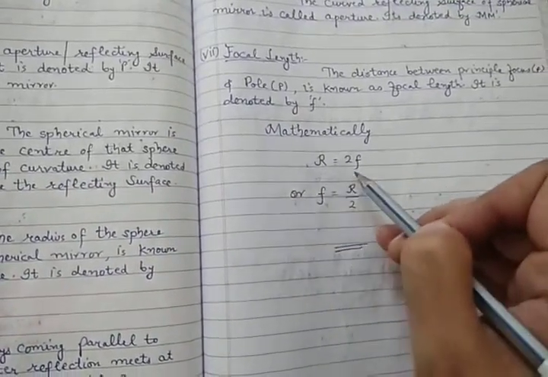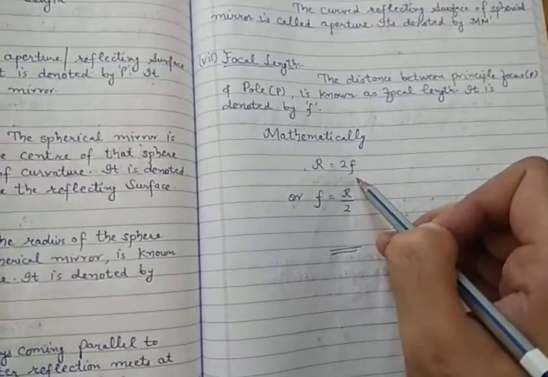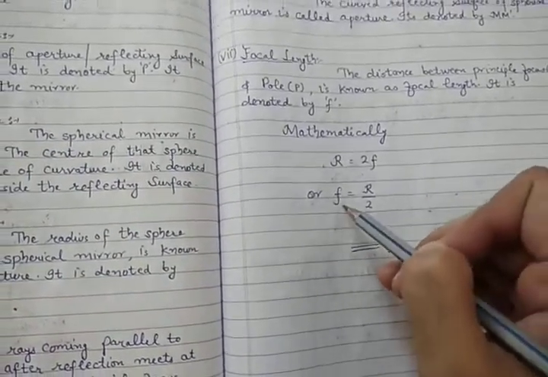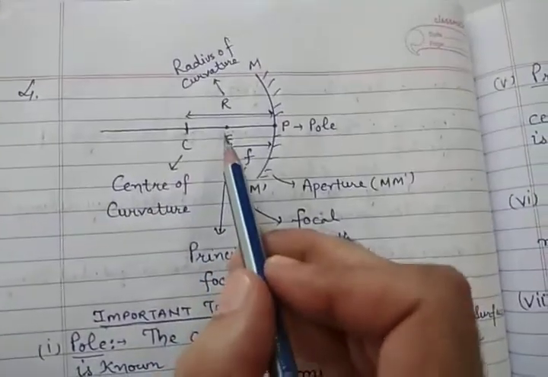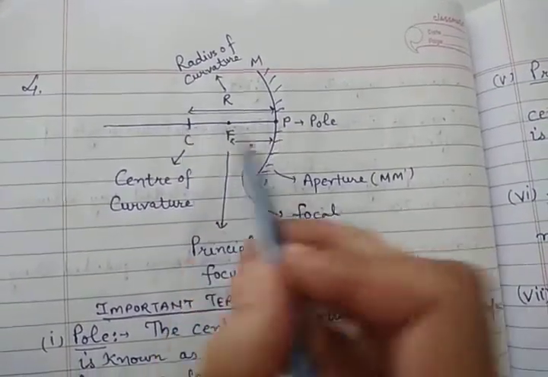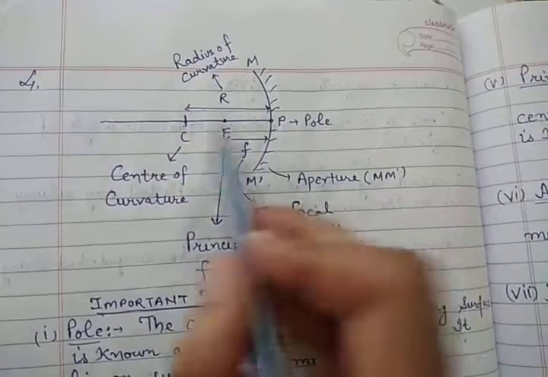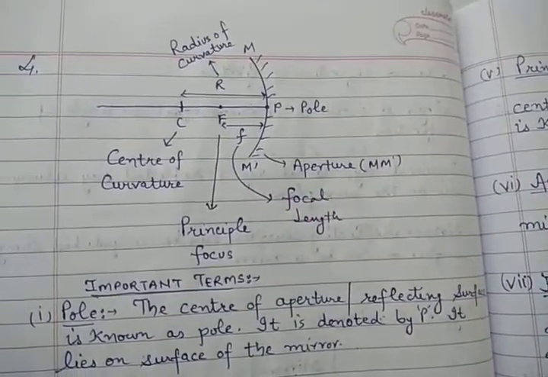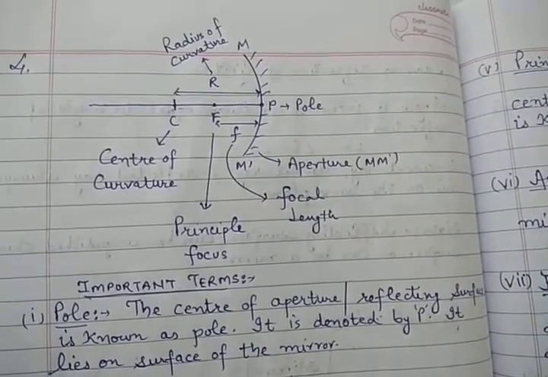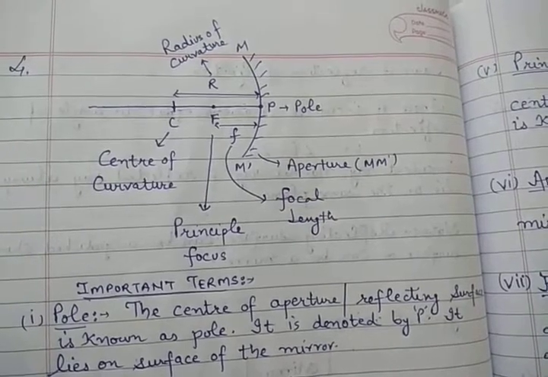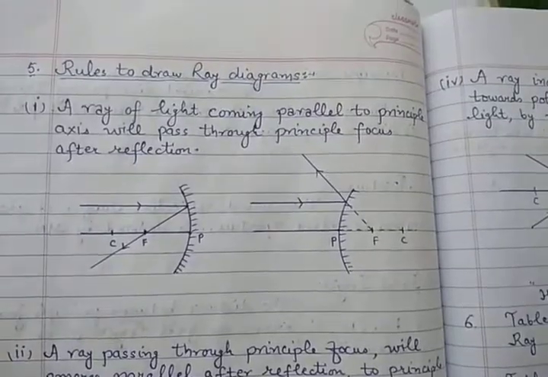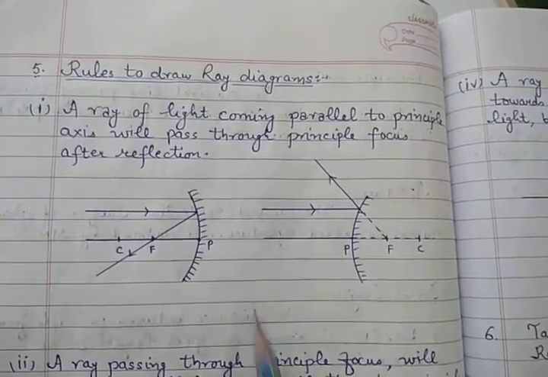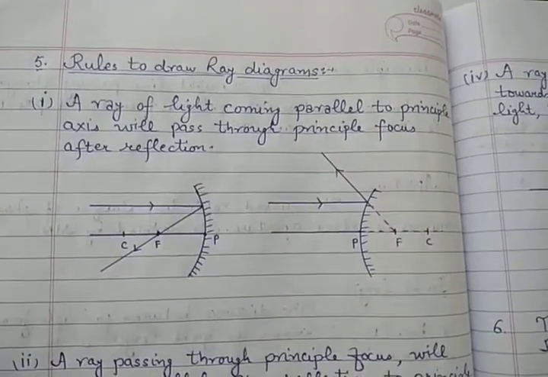R is the radius, and it is twice the focal length. Why? Because the focal length is half of the radius. You can see the diagram: it is half of this, and this one is the radius. Clear? So these are some important terms related to spherical mirrors, and you must learn them. Now the next thing is rules to draw ray diagrams.